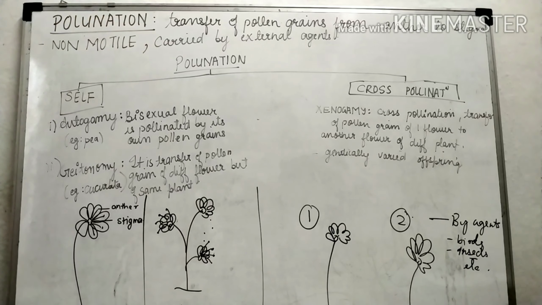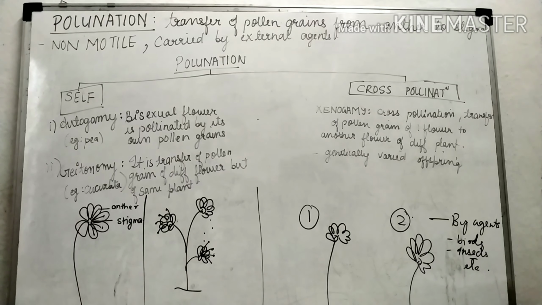Pollination is broadly classified into two classes: self-pollination and cross-pollination. Self-pollination consists of two parts: autogamy and gaetonomy. Now what is autogamy? When a bisexual flower is pollinated by its own pollen grains. And what is a bisexual flower? A flower which has both male and female parts present in the same flower itself.